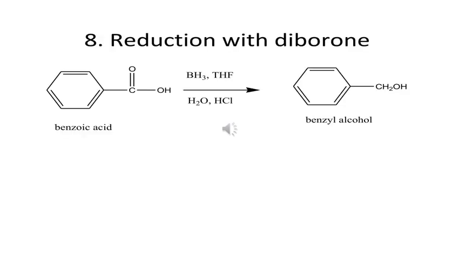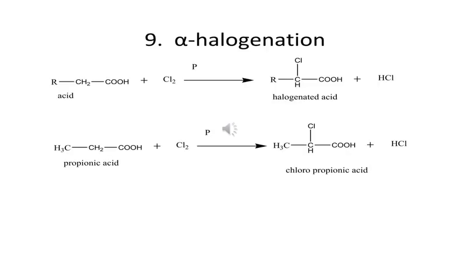Reduction with diborane. So benzoic acid reacts with BH3 and THF in presence of water and HCl to produce benzyl alcohol. Alpha halogenation: acid plus Cl2 in presence of phosphorus produces halogenated acids. Example, propionic acid plus Cl2 in presence of phosphorus produces chloropropionic acid plus HCl.